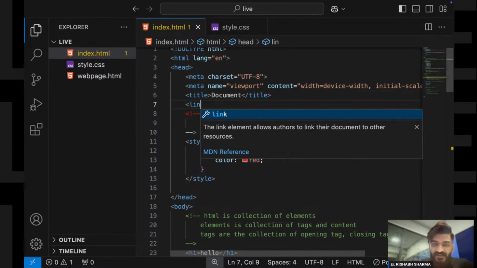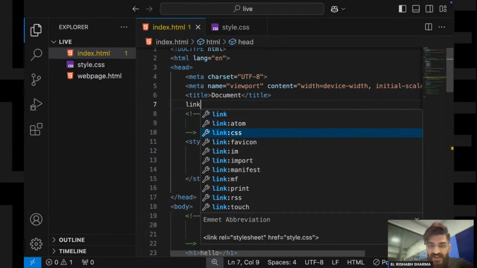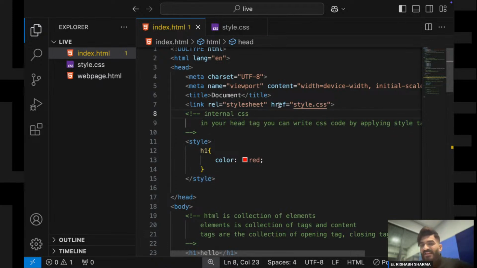So we have to apply the link tag, and we have to link that file by this thing. Okay. In your link tag, you will give the relevance, right? This rel stands for relevance, that is, whatever I am linking, how is that relevant to my website. So here I am saying that this is a style sheet, the thing that I am writing over here. So this is how this link is relevant to my HTML page, right?